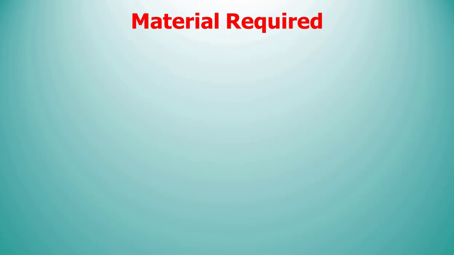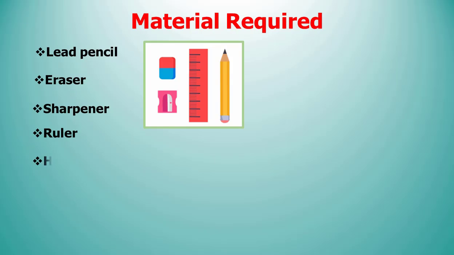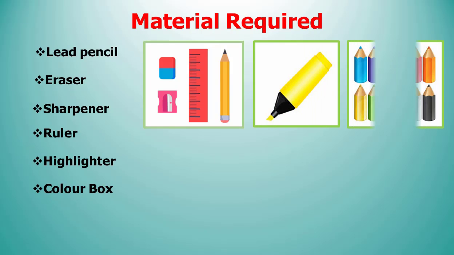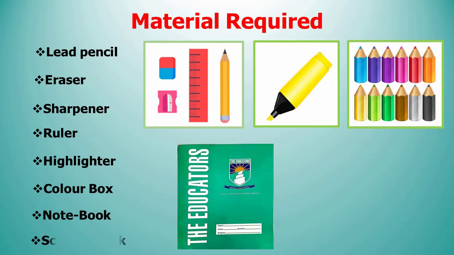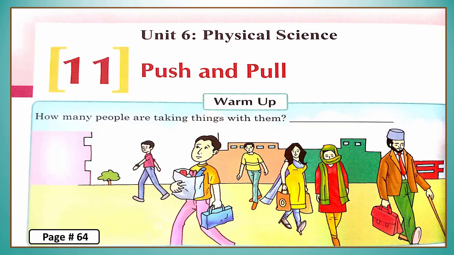The material required for this lesson is lead pencil, eraser, sharpener, ruler, highlighter, color box, notebook and science book. So dear students, before starting your work, please keep all these things with you. Dear students, now open your science book, page number 64. First of all, draw lines and write date and today's task. Here we will discuss unit number 6, physical science, and chapter number 11, push and pull.